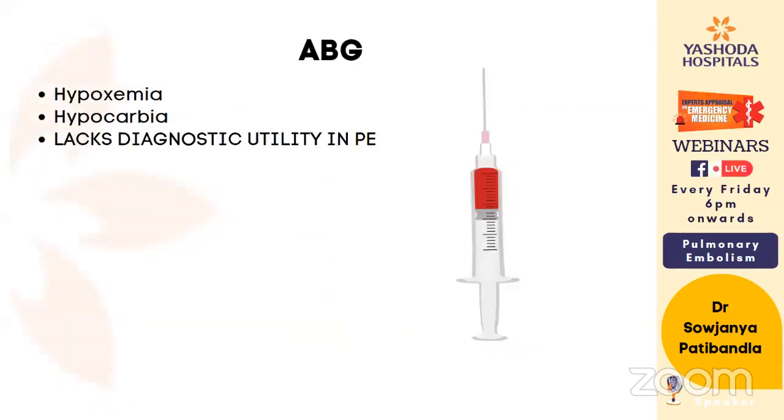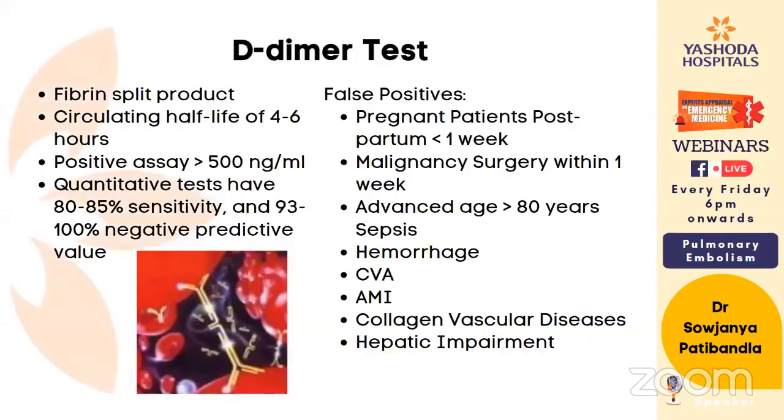abnormalities of VQ scan. So this is how a normal VQ scan looks. The lung contour is maintained when there is no ventilation perfusion mismatch. So this is the anterior perfusion, posterior perfusion, and these are the left and right perfusions. Like this, you can see in all the lung fields. Whenever there is a VQ mismatch, either there is an obstruction because of pulmonary embolism, the arterial blood supplied contrast cannot reach the lung fields properly, and this causes disturbed images like this.